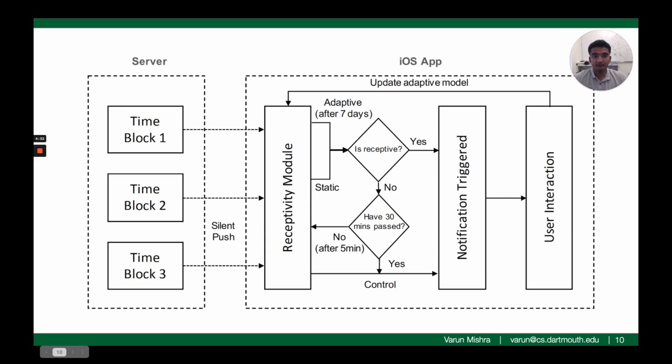However, if an ML method is selected, then the app uses the in-the-moment contextual information to determine if the user is receptive. If the model predicts that the user is receptive, then the notification is triggered. If not, then the model kept trying every 5 minutes for 30 minutes. After 30 minutes, the app just triggered the notification as control. After the notification was triggered, based on how the user interacted with the notification, the adaptive model was updated for future predictions.